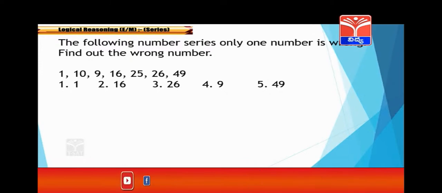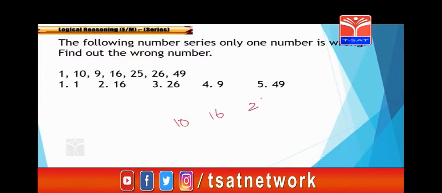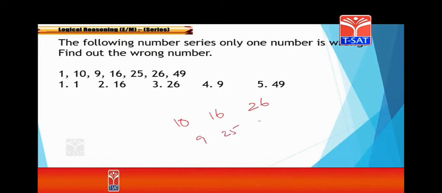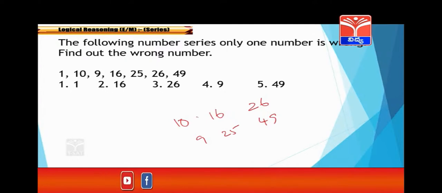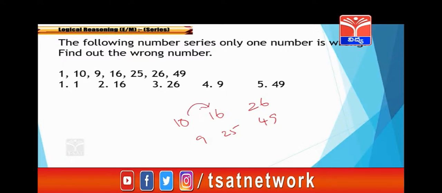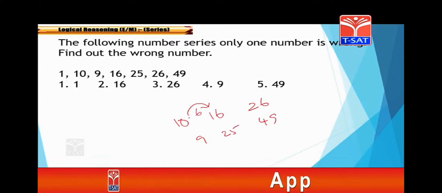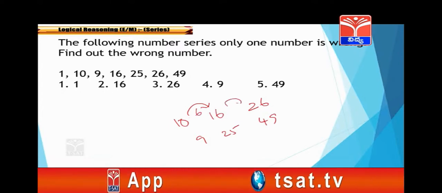If you take the numbers 10, 16, 26 as one group, and 9, 25, 49 as another. Okay, so it's very clear. What is the difference between 10 and 16? 6. What is the difference between these two? 10. Correct?